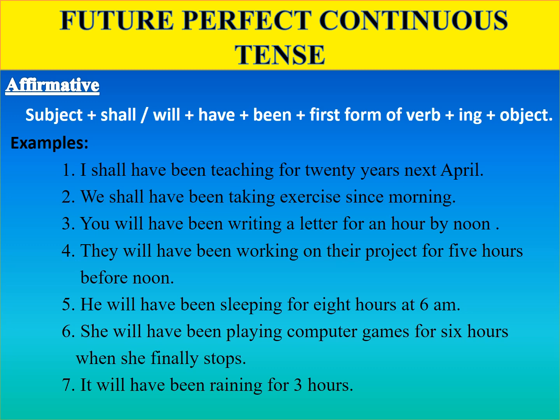Now, let us know how to frame affirmative sentences in this tense. The rule is subject plus shall or will plus have plus been plus first form of verb plus ing. First form of verb plus ing is also known as present participle, plus object. Now, let us see some examples.